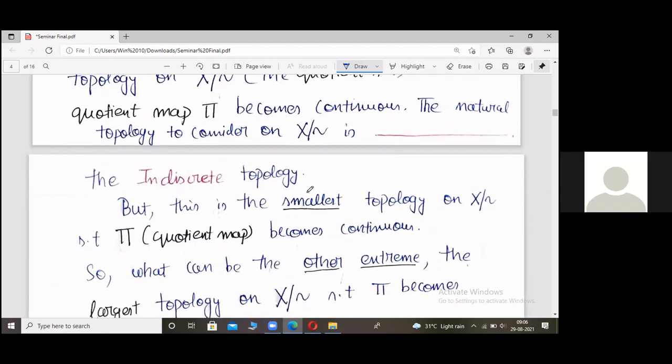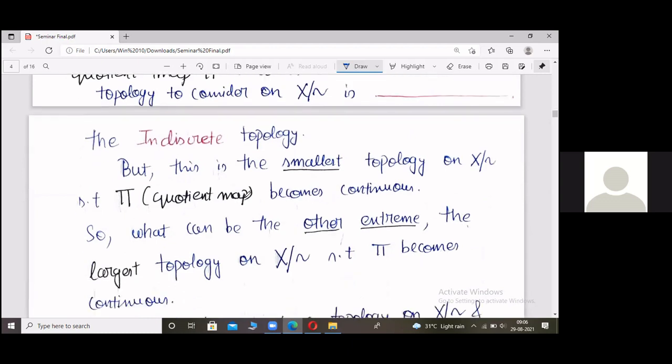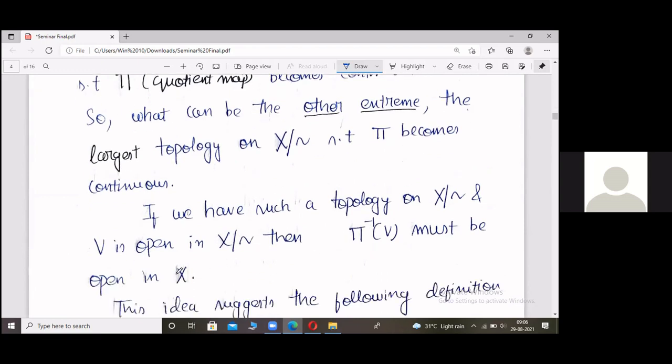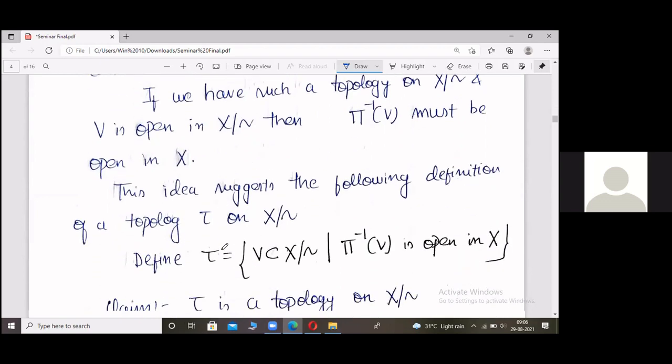Can we find a bigger topology than the indiscrete topology, or rather the largest topology on the quotient set for which the quotient map is continuous? Okay, suppose we have one such topology. Let's see what happens. Then we see that for every V open in X mod tilde, pi inverse V must be open in X. This idea suggests the following definition.